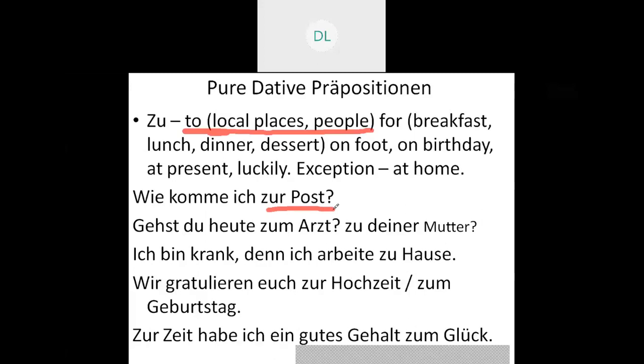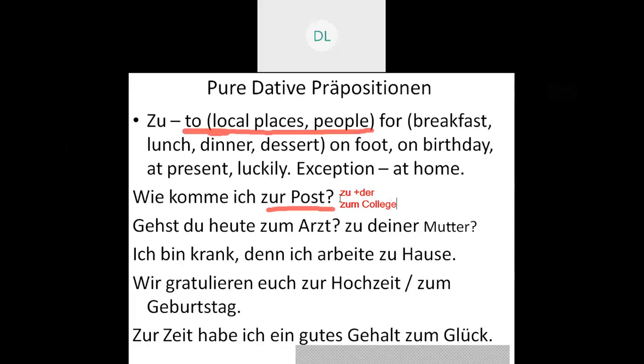So here the example is: Wie komme ich zur Post? That is, how can I come to the post? Matlab, how can I travel to the post, when you are asking somebody for directions. On the same grounds, if I want to say how can I come to the college? College is dem College, so that will be zu plus dem. Please pay attention to that. When I'm writing zur, zur is actually the full form of zu plus der. In the same way, if I want to say to the college, that will be zum College, that is zu plus dem.